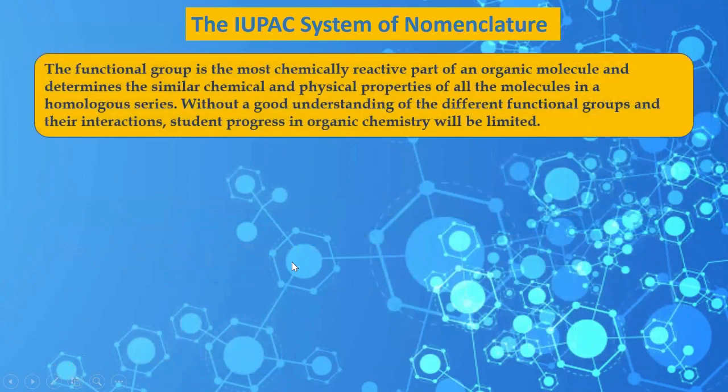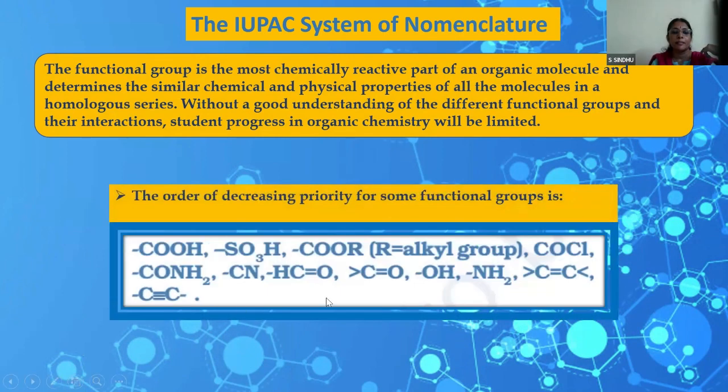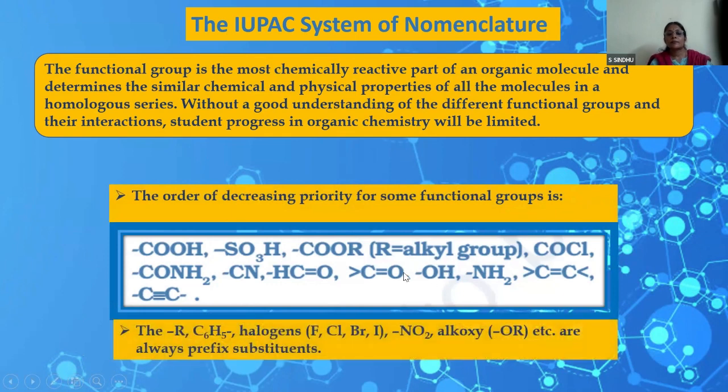Ma'am? Yeah? If an organic compound carries a double bond as well as an OH group, children normally get confused which has to be given first, ma'am. And priority is for the functional group, ma'am, as I have put up in this slide also. Then comes multiple bonds. Functional group is given priority, followed by double bond, and then comes triple bond. Okay, ma'am. Yeah, and the following alkyl groups or aryl or the halogens, nitro group, alkoxy, the ether part, always are prefix substituents. So they never come as a principal functional group.